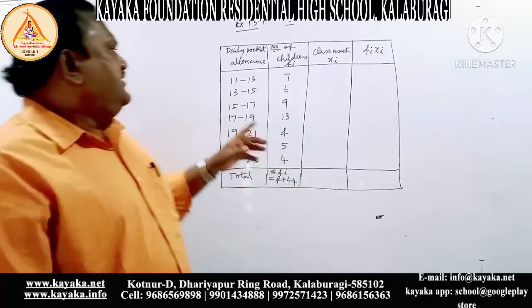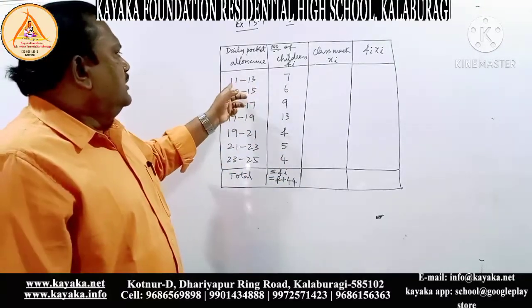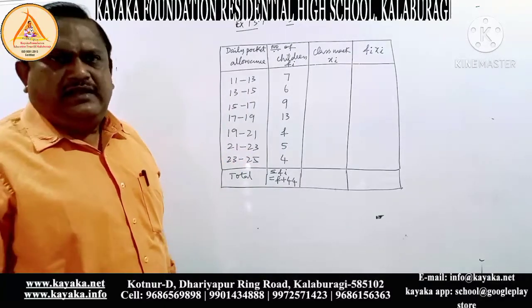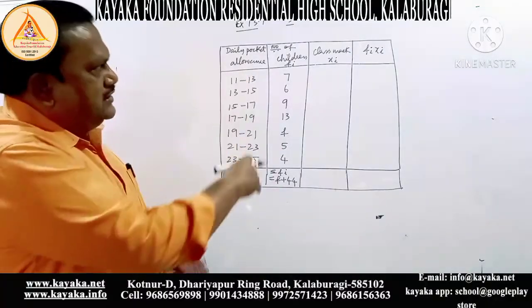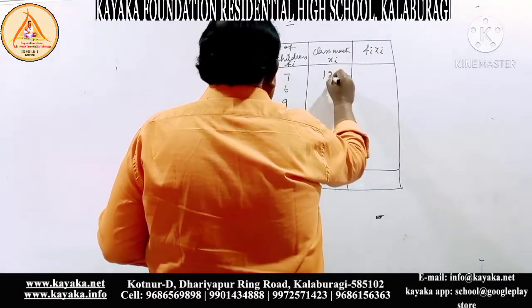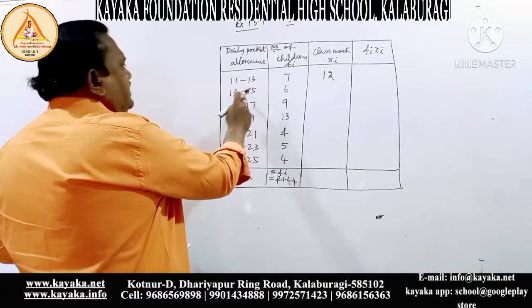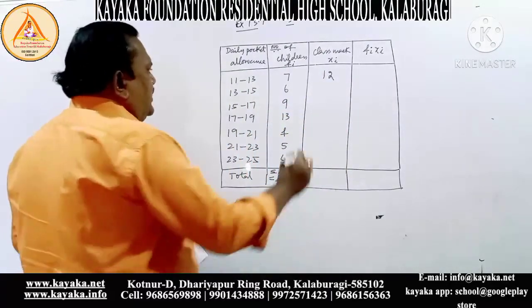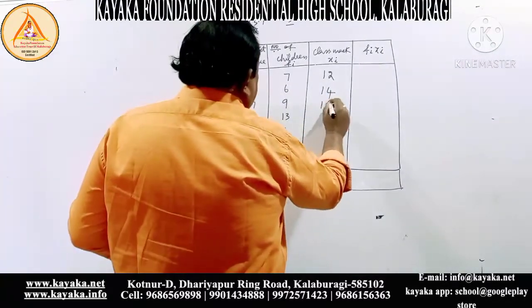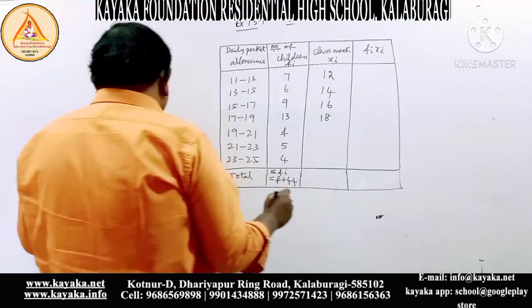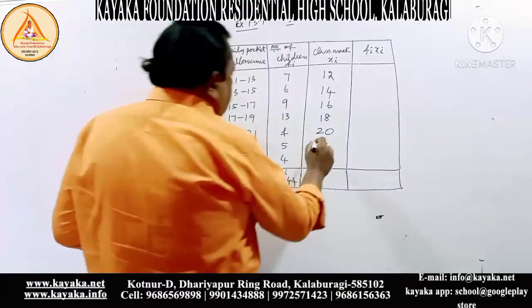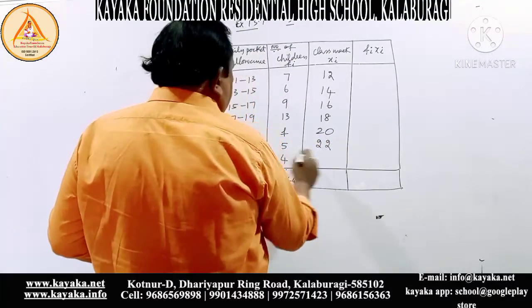Okay, dear children, if you add 11 plus 13, you will get 24. 24 divided by 2, you will get 12, like that. If you write all the xi values, next one will become 12, and for 13 plus 15 you will get 28, 28 divided by 2 you will get 14. This you will get 32, you will get 16. This you will get 18. This you will get 20. Here you will get 44, you will get 22, and here you will get 24.